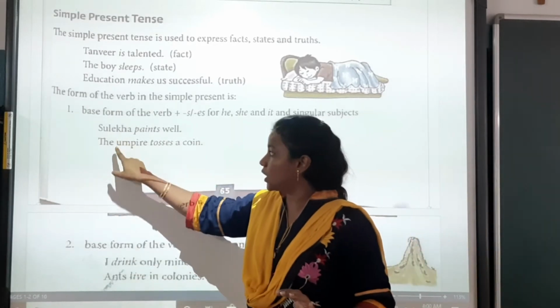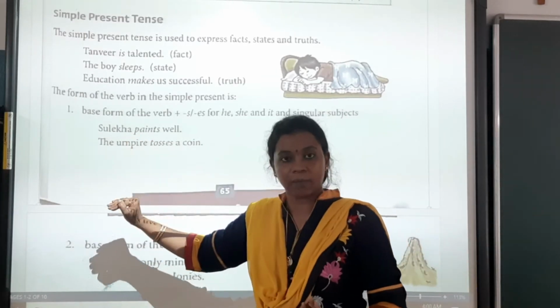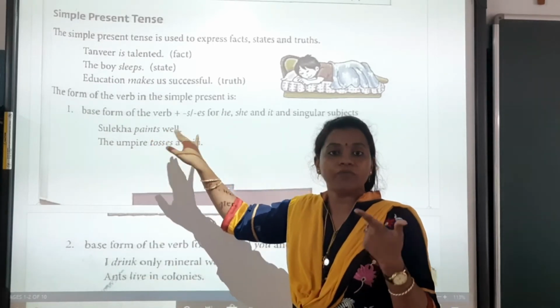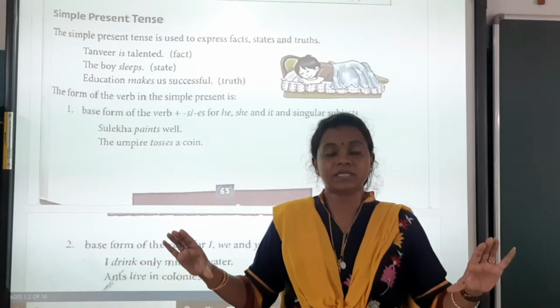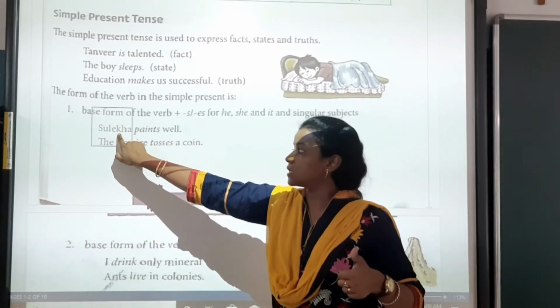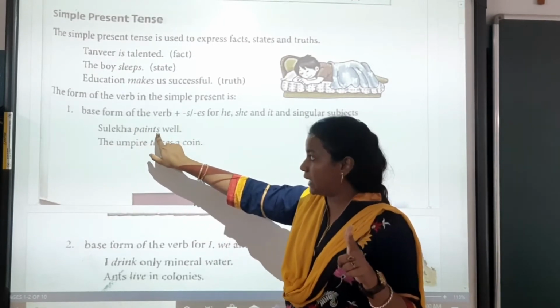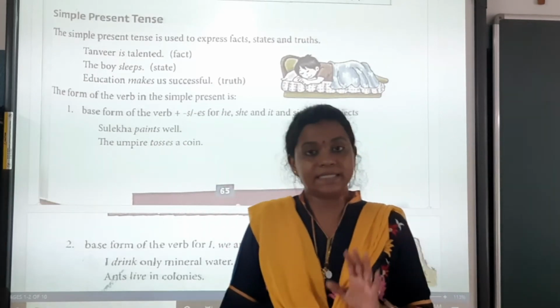जब हमारे पास singular subject है या he, she और it हो subject के जगह पे, तब हम s या es लगाते हैं. किसको? Base form of the verb में. So what is the formation of the simple present tense? Subject plus base form, that is paint, plus s and the rest of the sentence.